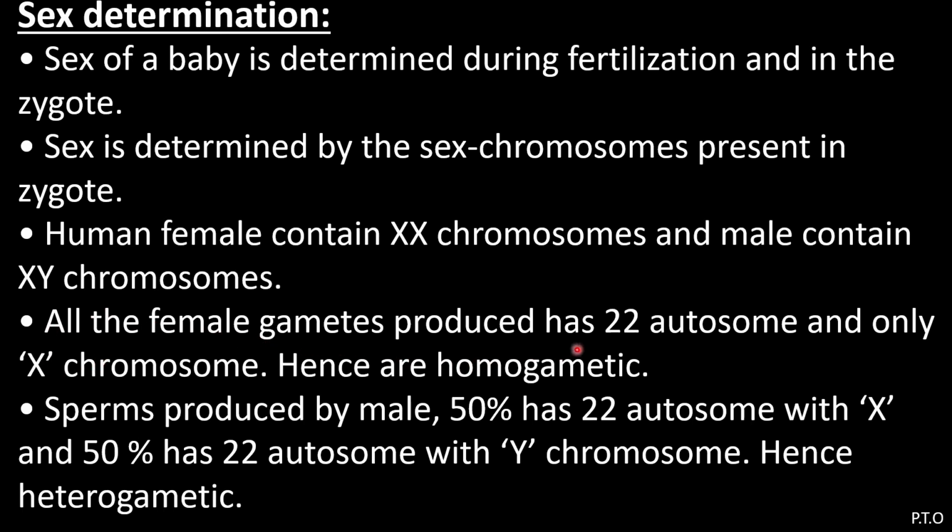All the female gametes produce 22 autosomes and only one X chromosome. Hence, they are homogametic. So there are 46 chromosomes. Out of 46, 23 pairs will be there. Out of that 23, 22 will be autosomes, and the last pair will be the sex chromosome. So here you will find the sperms produced by the male: 50% have 22 autosomes with X and 50% have 22 autosomes with Y chromosome. Hence, they are heterogametic, whereas the ovums are homogametic.